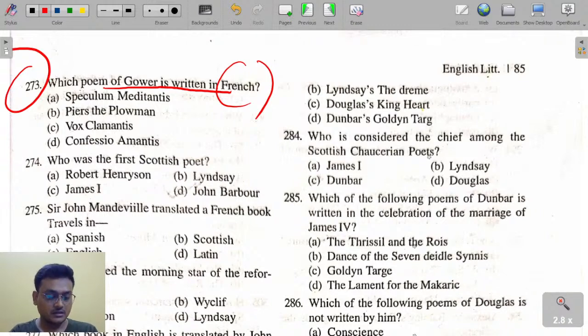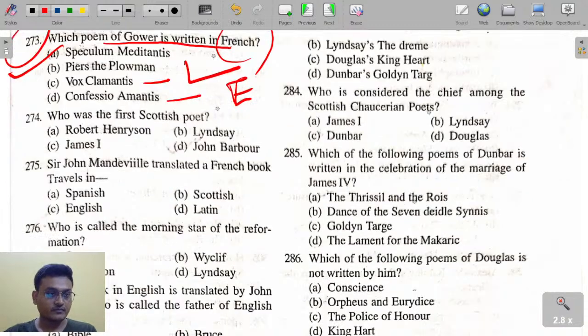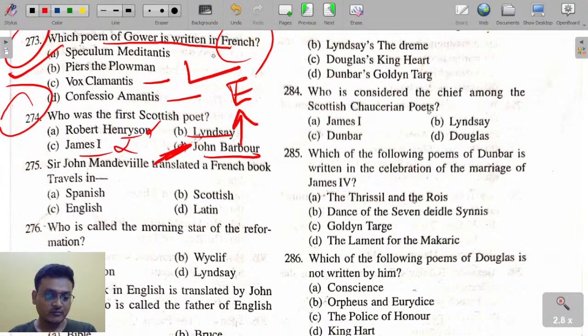Earlier I told that Speculum Meditantis, or Mirour de l'Omme, was written in French. Vox Clamantis was written in Latin. Confessio Amantis was written in English. Okay, who was the first Scottish poet? Robert Henryson, James the First, Lindsay, John Barbour? It is John Barbour. John Barbour is the first Scottish poet, and he has written the poem called The Bruce.